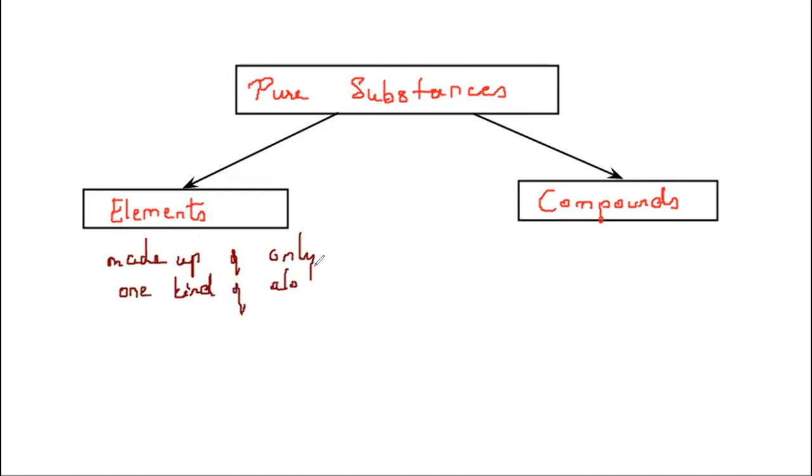Made up of only one kind of atoms. You have examples: iron, gold, silver, copper, sodium, carbon. These are all made up of only one kind of atoms.